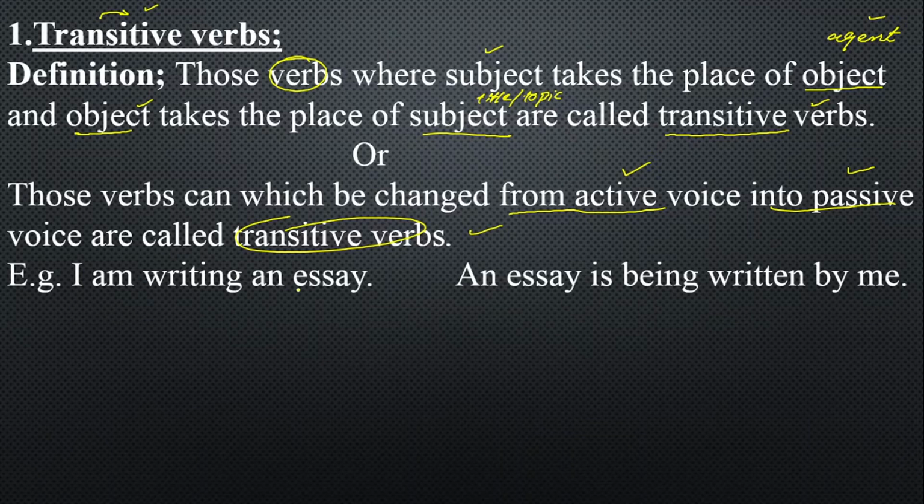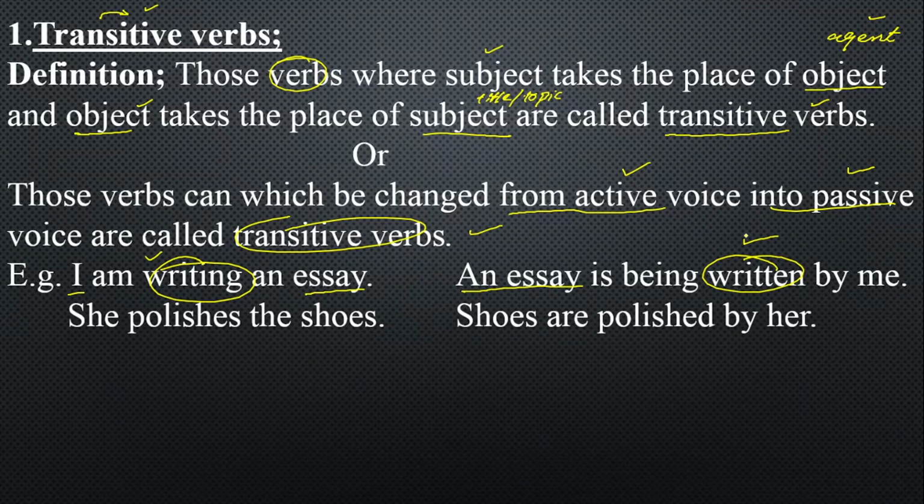I am writing an essay. Writing is your verb which can be changed into passive voice, and where subject takes the place of object and object takes the place of subject. I changes into me and essay takes the place of subject. The example: an essay is being written by me. So over there, subject is taking the place of object and object is taking the place of subject. So we can say that the verb write is a transitive verb which can be changed into passive voice, and where subject is taking the place of object and object is taking the place of subject.